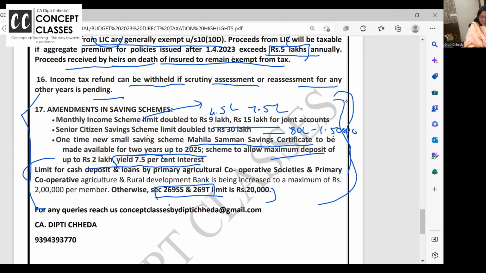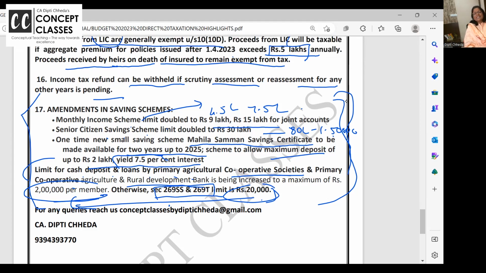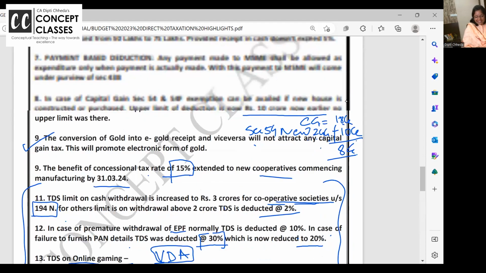Now, this limit is increased to 2 lakh. For whom? Cash deposit and loan. When these primary agricultural cooperative societies and primary cooperative rural development banks are giving loan and deposits to farmers in cash, then they can do so up to 2 lakh instead of 20,000. So this limit is increased from 20,000 to 2 lakh. They can give loan and deposit, no problem, because they have genuine reasons. So this is all.